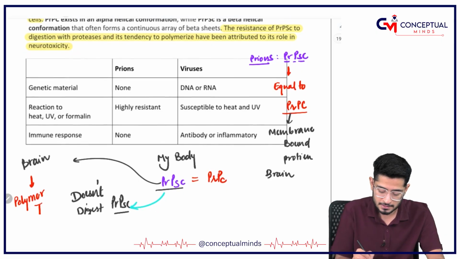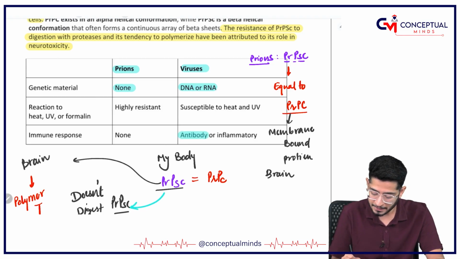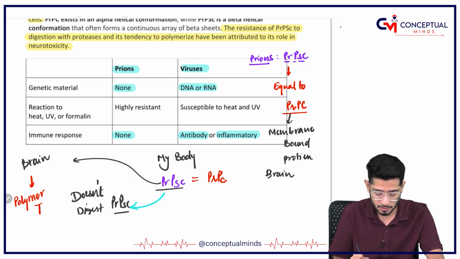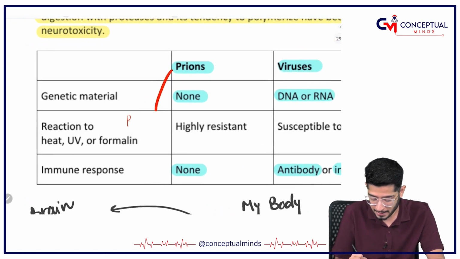Yes. So what is the difference between prions and viruses? Remember, viruses have genetic material, while prions have no genetic material. Viruses are going to have antibodies against them and inflammatory action against them, but prions don't. Prions, on the other hand, are very powerful.